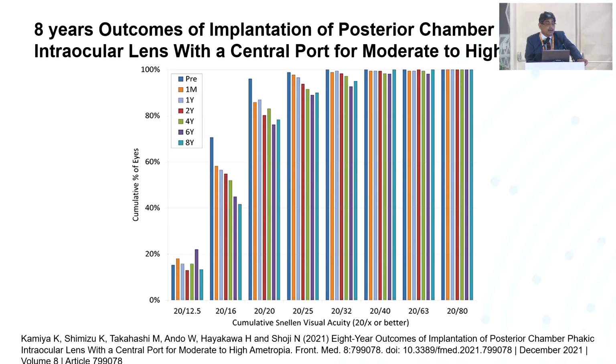So coming to the conclusion, this is the most important slide, which tells us the 8 year result, and this was published in 2021, recently. And they say with the newer Centraflow or central opening ICL and with moderate to high myopia, in 8 years there is no change in the refractive error, no development of cataract, no change in the power, and the vision remains stable.